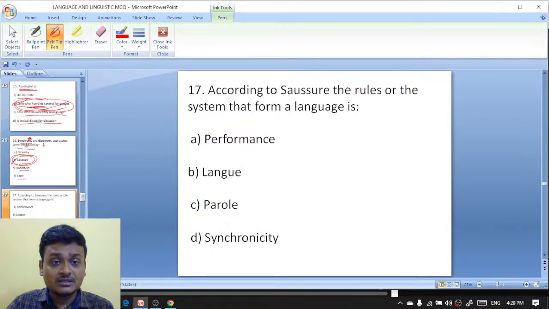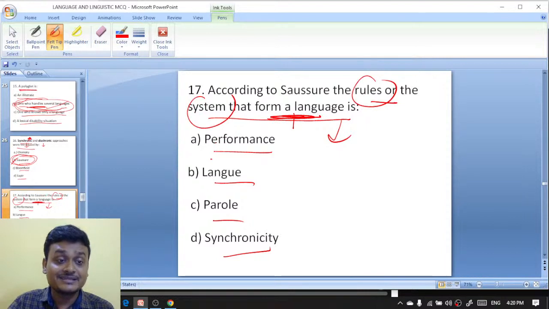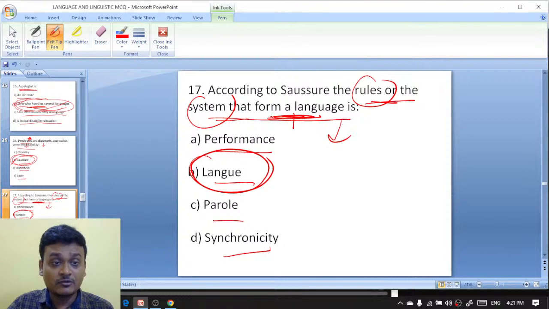According to Saussure, the rules or the system that form a language. What do you call the rules of the system that form a language? That is langue. Langue is helping to make what?